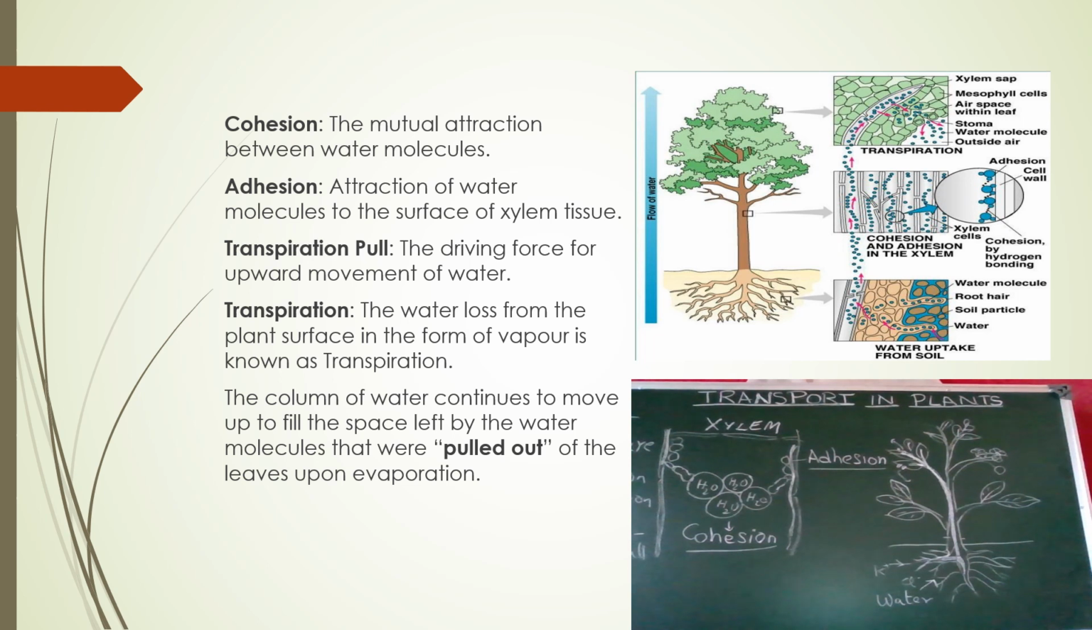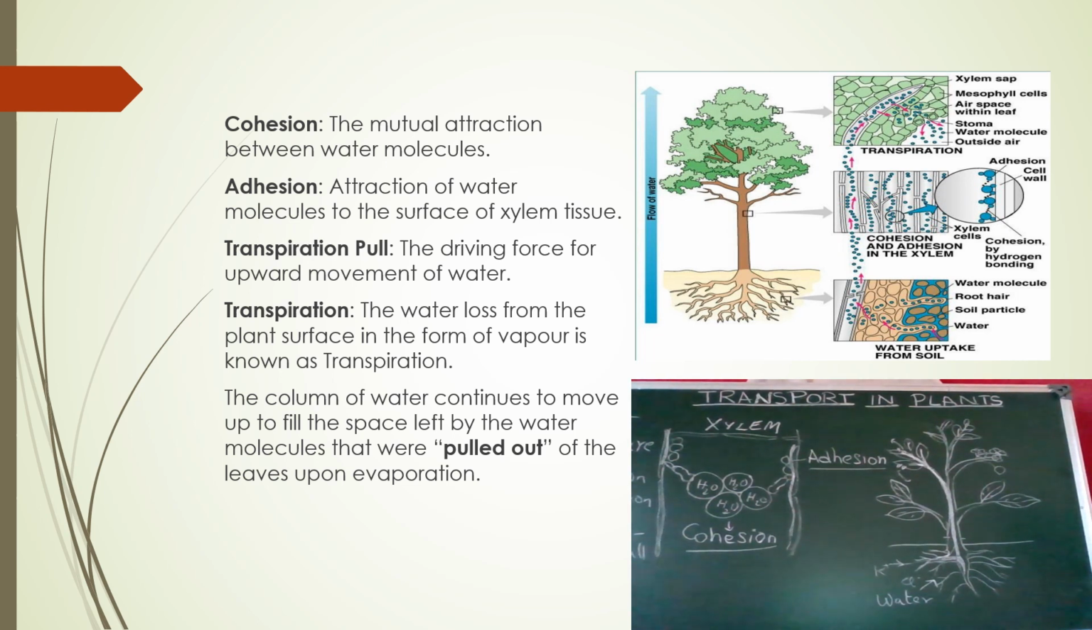Transpiration is the water loss from the plant surface in the form of water vapor. The column of water continues to move to fill the space left by the water molecules that were pulled out of the leaves upon evaporation. That means because of continuous transpiration only, the water is being pulled up.